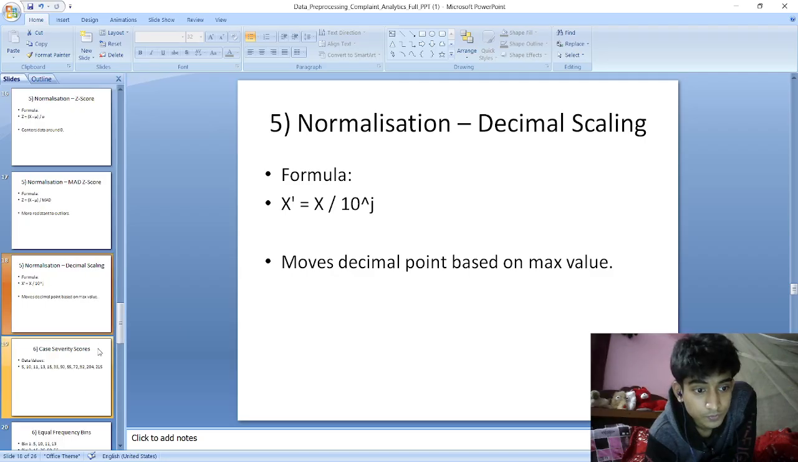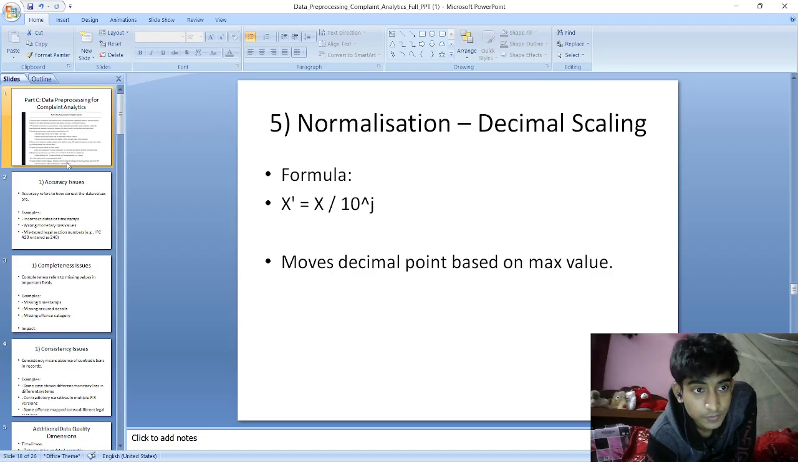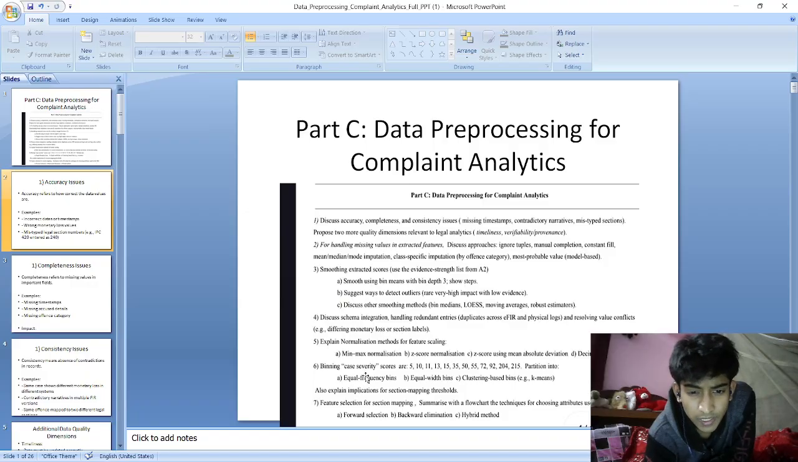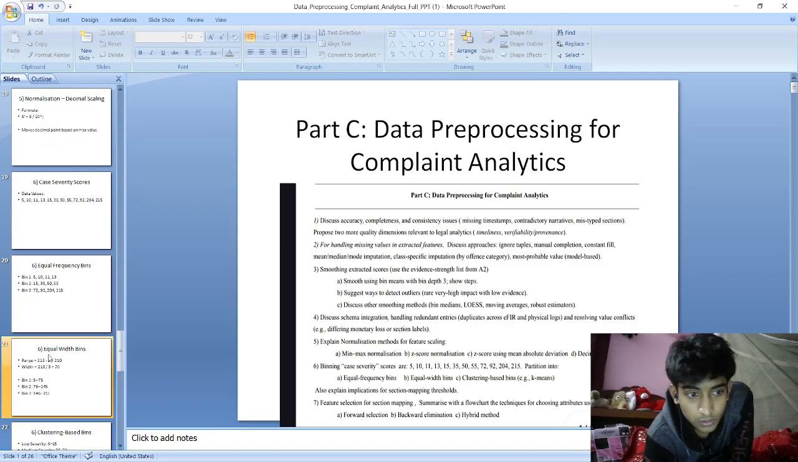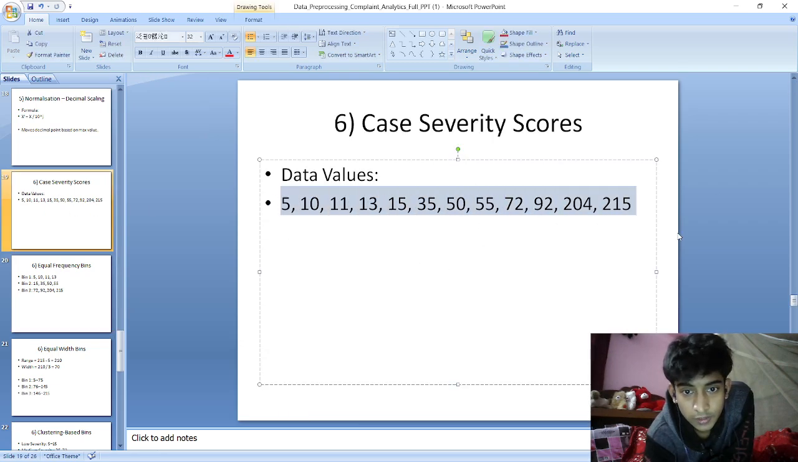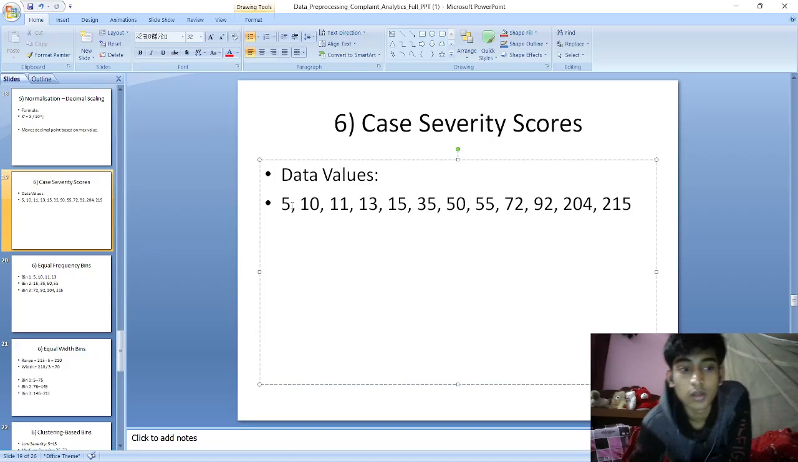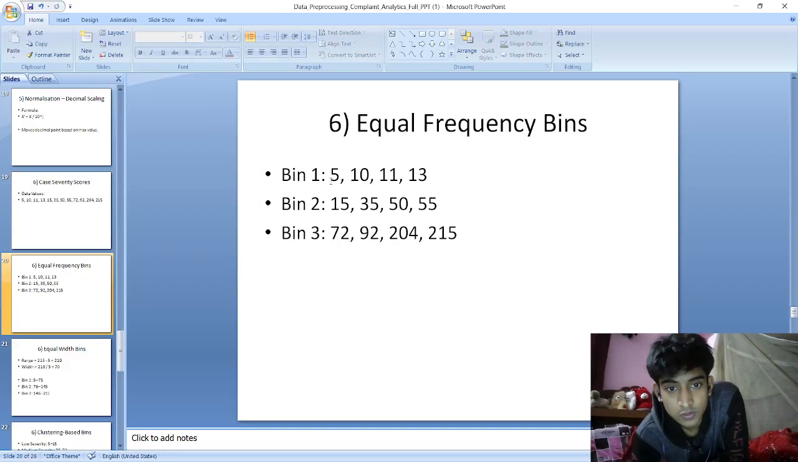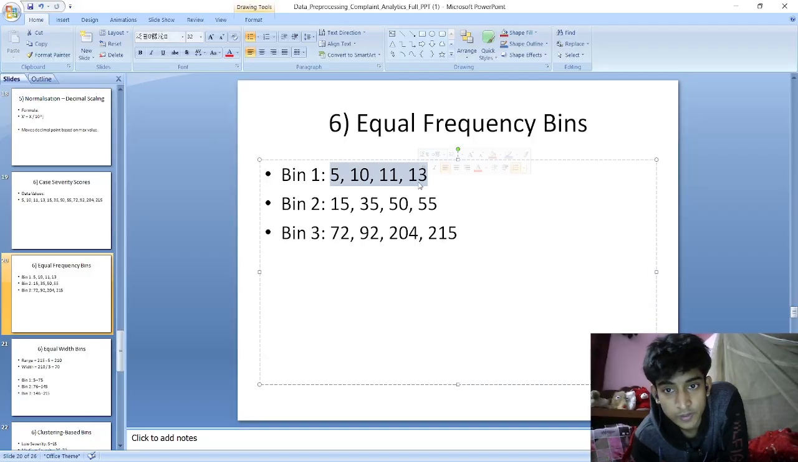Okay, then let's see question 6. Binning case severity scores. We are given different severity scores, partition into equal frequency bins, equal width bins, clustering based bins. Okay, so we are given different severity scores like this. Now first let's make equal frequency bins. So we have taken frequency as 4 and we have created equal frequency bins.